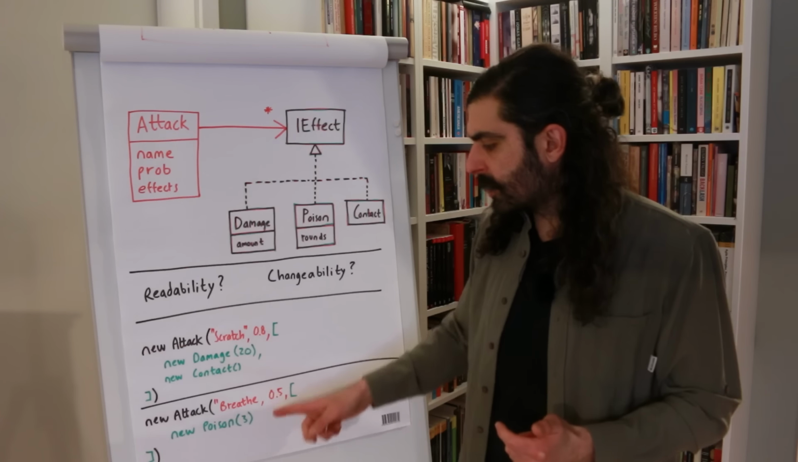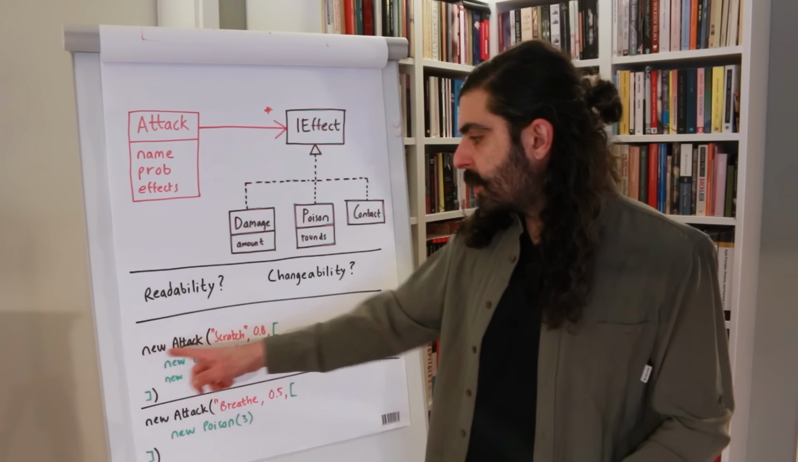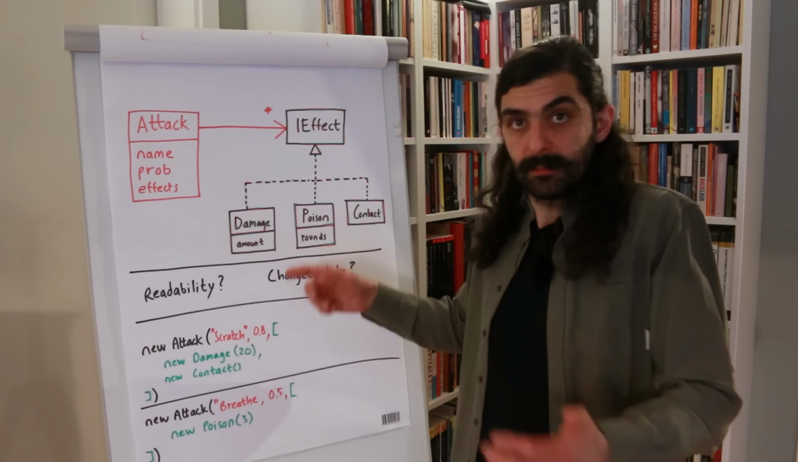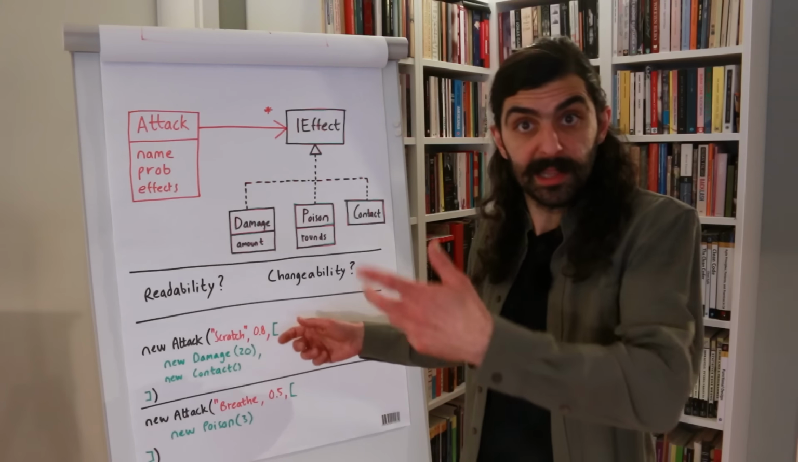So here we have scratch, and here we have breathe. For scratch, we're saying new attack, and then we're passing in the string scratch, and then we're passing in 0.8 because the probability is 80% that it hits. We're building the same thing as before.